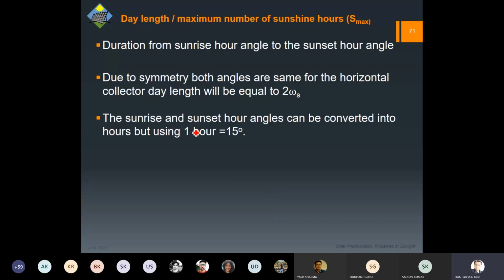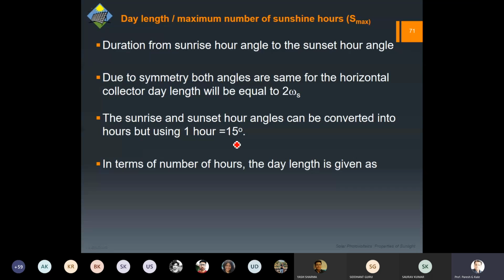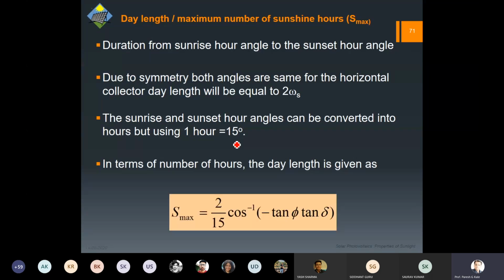So the sunrise and sunset hour angles can be converted by 15 degrees, because one hour corresponds to 15 degrees. So if we try to convert this, the maximum number of sunshine hours on a particular day can be 2 omega s divided by 15, because of that symmetry. 15 is for conversion, and this is the formula for omega s we derived in the previous slide. So S max will give us the total number of hours.